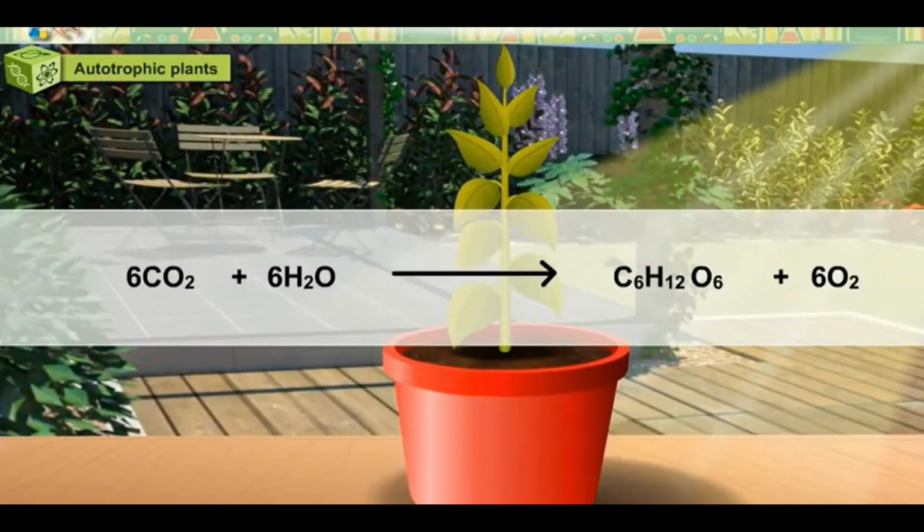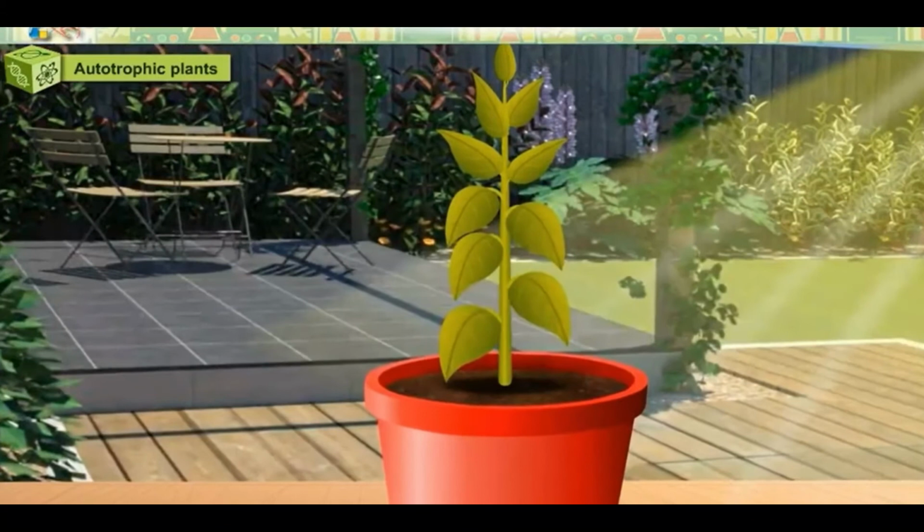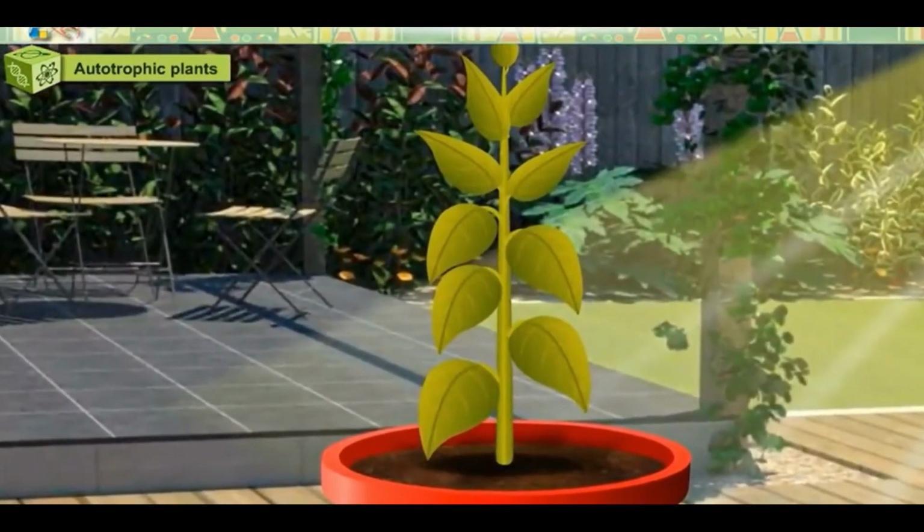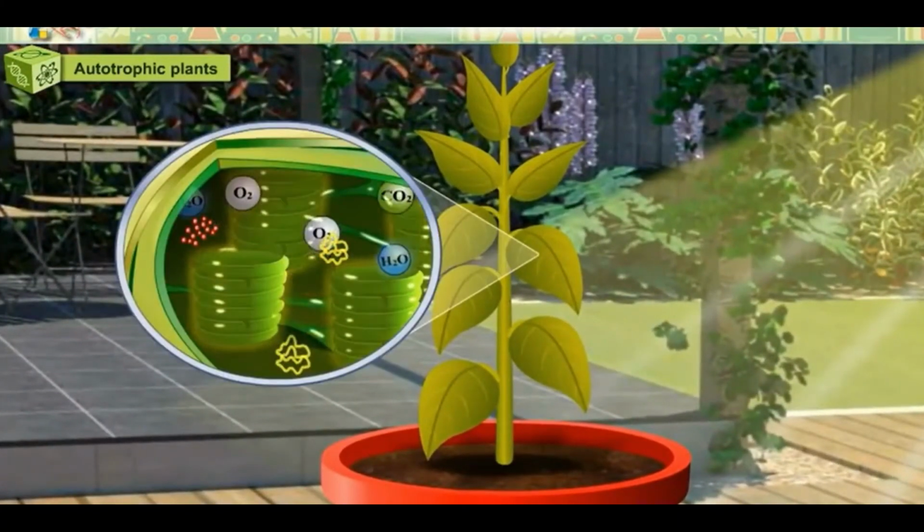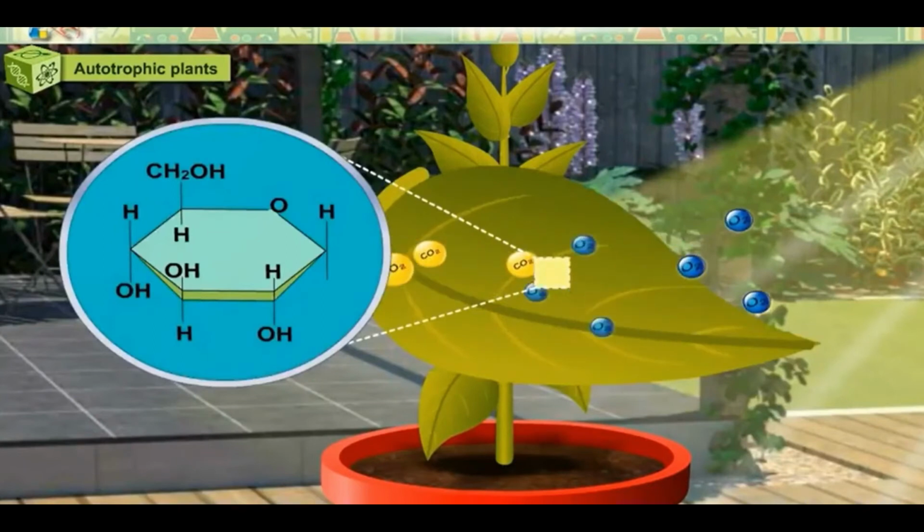Let us know the equation. 6CO2, that is carbon dioxide, plus 6H2O, that is water, in the presence of sunlight and chlorophyll gives C6H12O6, that is glucose, food, and 6O2, oxygen and water. So, plants convert light energy into chemical energy and store it in the form of food.